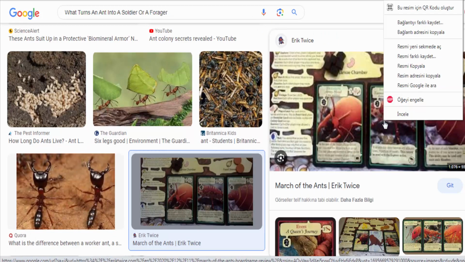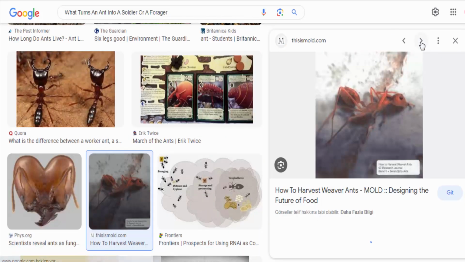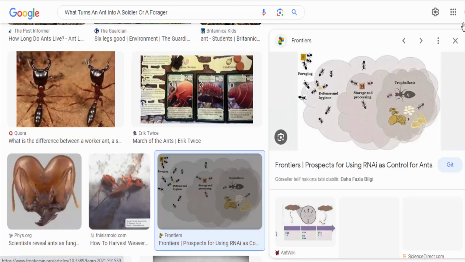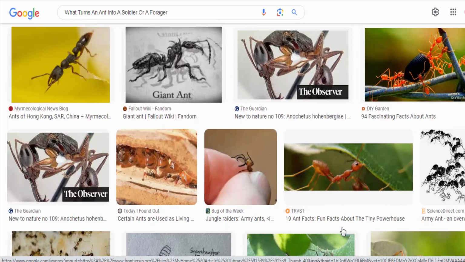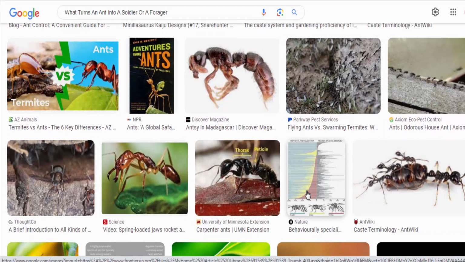For example, some ant species have different genes for soldiers and foragers. However, even within a single species, there can be variation in the genes that influence caste. This suggests that other factors, such as the environment, also play a role. Environmental cues. While genetics play a role, environmental factors also have a substantial influence on an ant's caste determination.